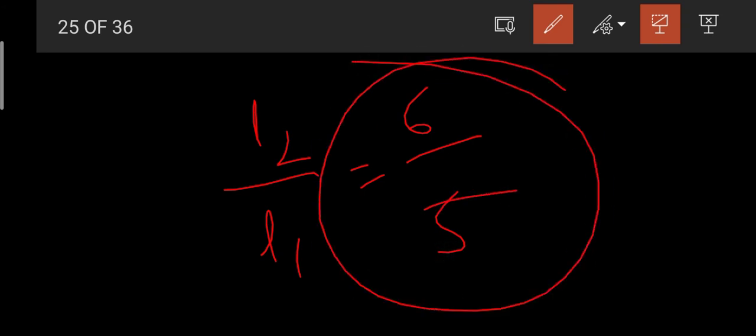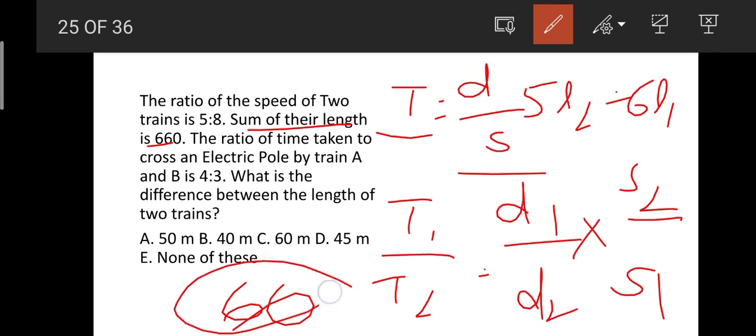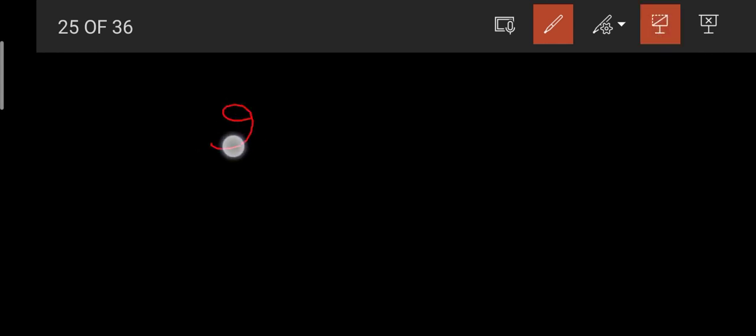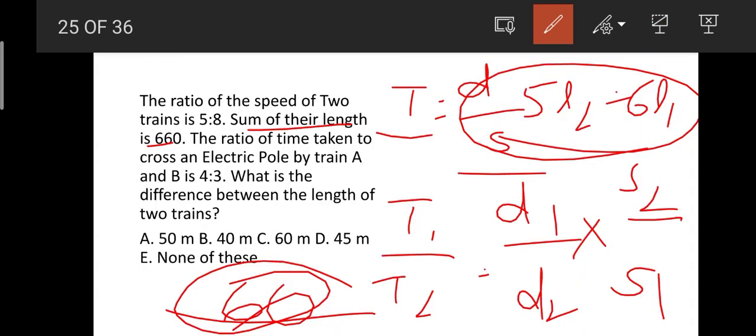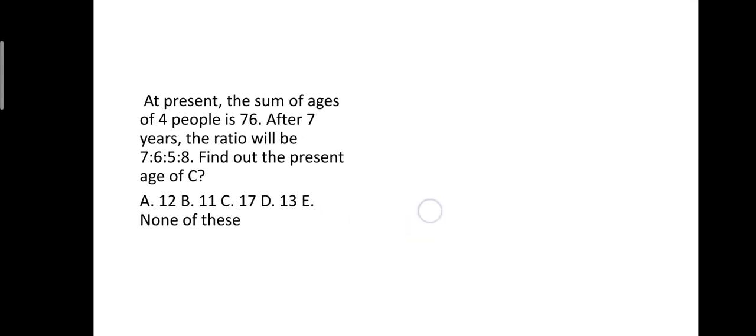So they have already given the complete length as 660. So 11 parts equals 660, then 1 part becomes 60, isn't it? So the difference between their lengths is also 1 part, so I have taken 60 meters. If the difference becomes 2 parts, then I would take 120 meters. I think, friends, you have understood this. Here the answer is option C, 60 meters. We will be moving to our next question.